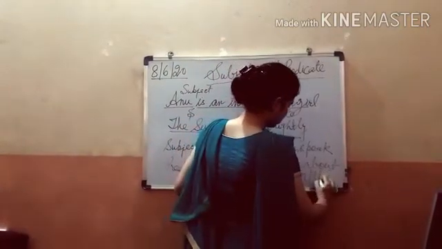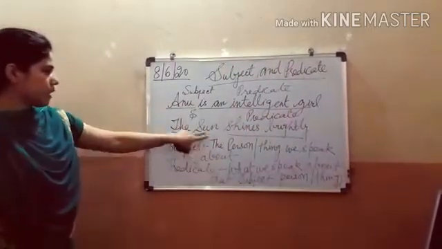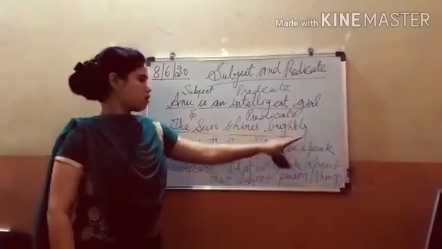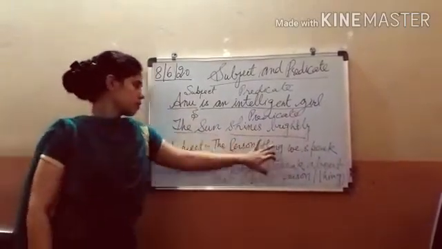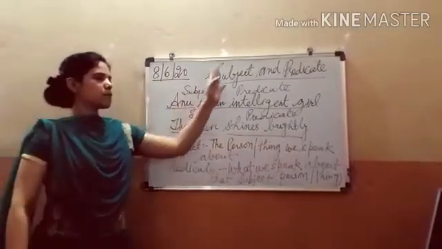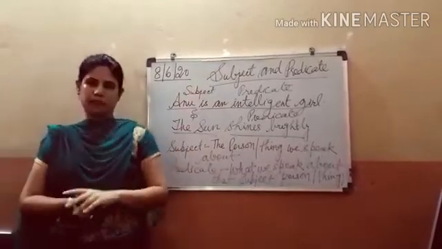So these two parts are important. The person or thing we speak about in the sentence becomes the subject, and what we speak about that subject becomes the predicate.